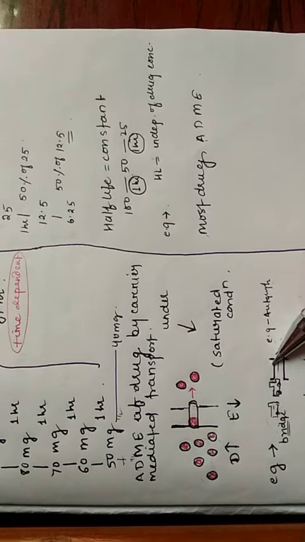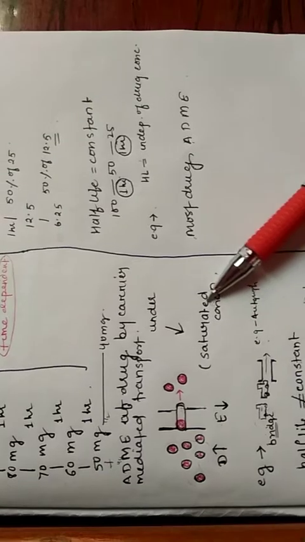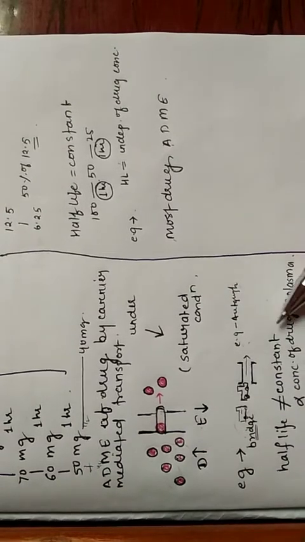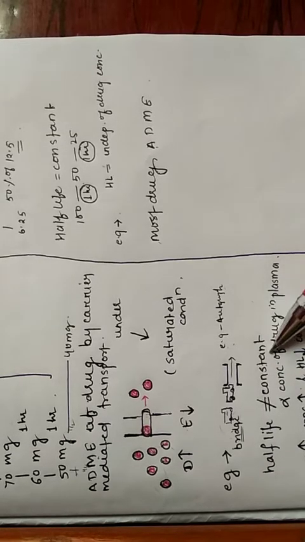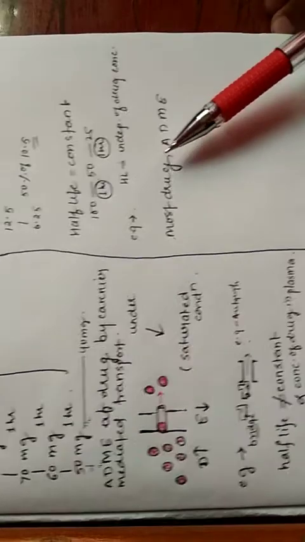Another thing in zero order kinetics is the half-life of the drug. In zero order kinetics, the half-life of the drug is not constant and it is directly proportional to the concentration of drug in plasma. Let's see how. What is half-life?